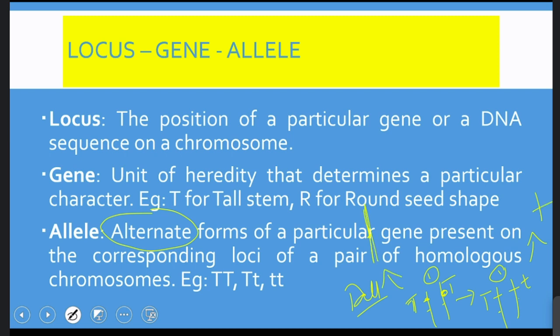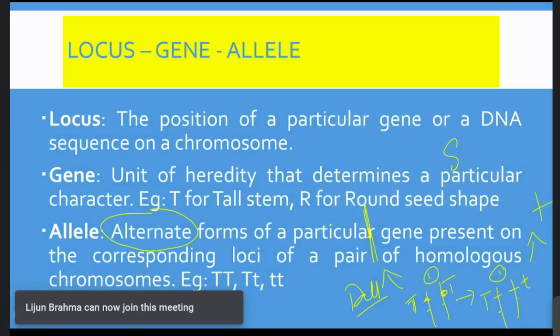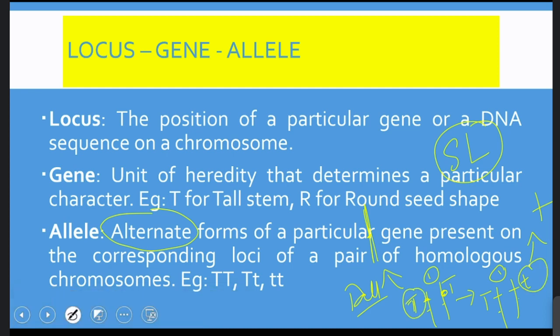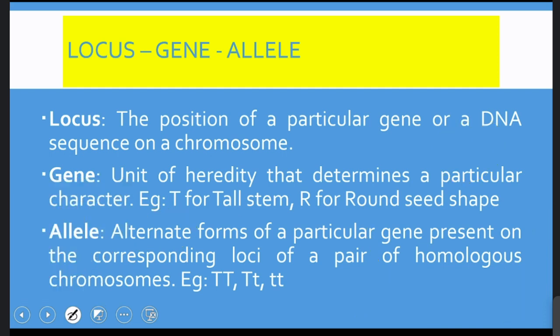Then what is the difference between these two? Here in the same species, we come across two different genes that code for the same character, that is stem length. Thus, tallness and dwarfness are two different traits of the same character. Likewise, capital T and small t are two different genes that code for the same character, and these are alternate forms of each other. Hence, we call them alleles. Whenever you speak of alleles, alleles are always a pair of genes. Whenever you speak of a gene, it is always single.